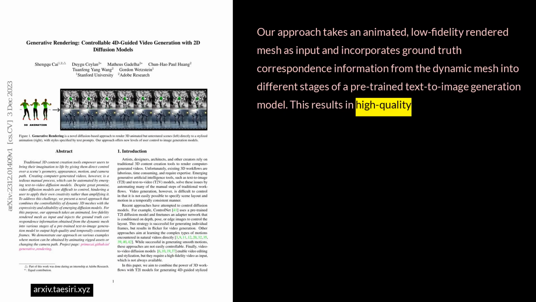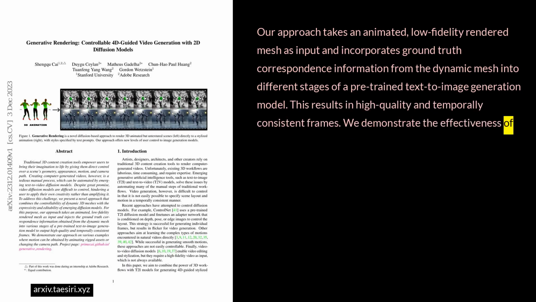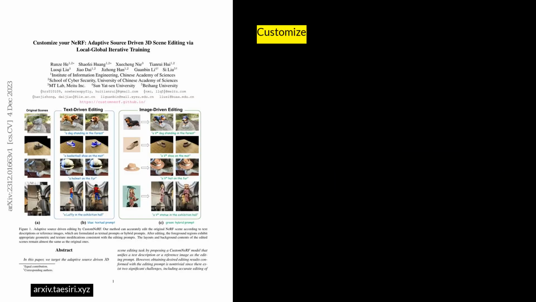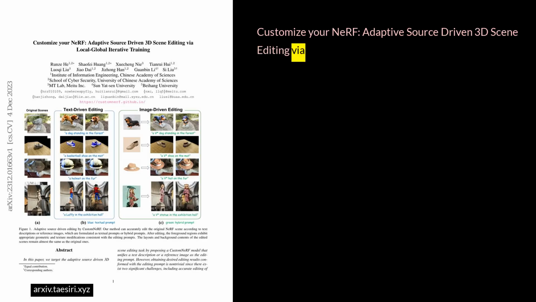This results in high-quality and temporally consistent frames. We demonstrate the effectiveness of our approach using various examples, where motion can be achieved through animating rigged assets or adjusting the camera path.